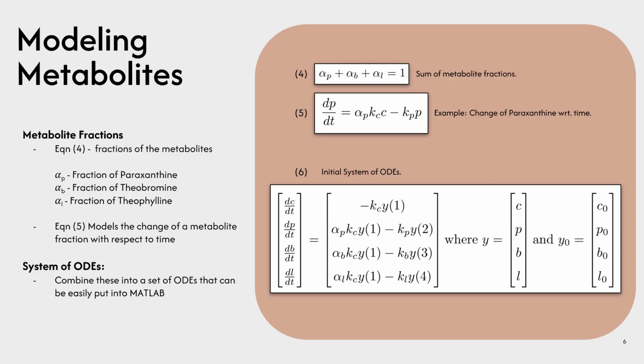We can then extend this equation to both theobromine and theophylline to derive equation 6, wherein we see not only the metabolism of caffeine, but also the metabolism of paraxanthine, theobromine, and theophylline. Lastly, we know that the sum of the metabolite fractions for paraxanthine, theobromine, and theophylline need to add up to 1. And the alpha P, alpha B, and alpha L are each individual fraction for paraxanthine, theobromine, and theophylline.